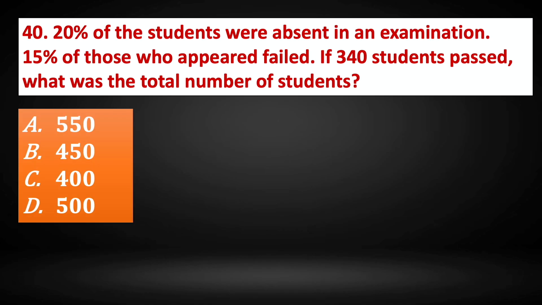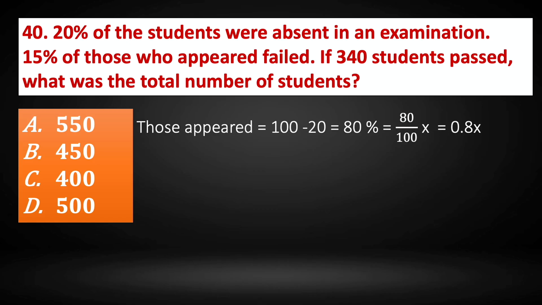Question number 40. 20% of the students were absent in an examination. 15% of those who appeared failed. If 340 students passed, what was the total number of students? Those who appeared is 100 minus 20, that is 80%, because 20% were absent. That means those who appeared for the examination was 80%, because out of 100%, 20% were absent. So 80% appeared for the examination.